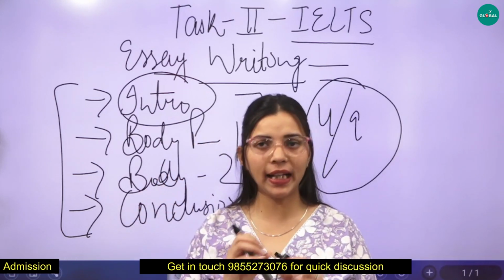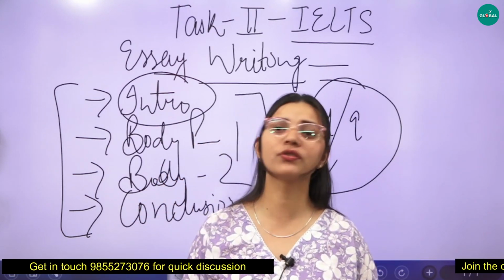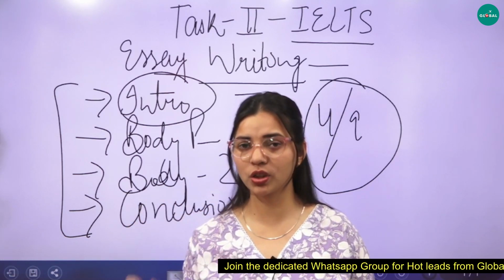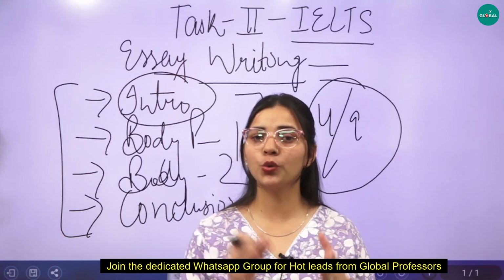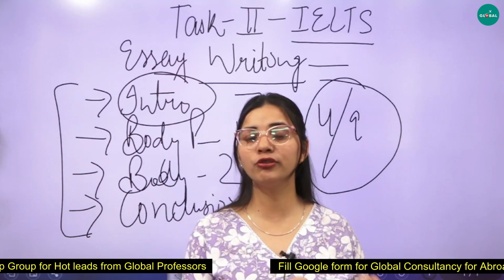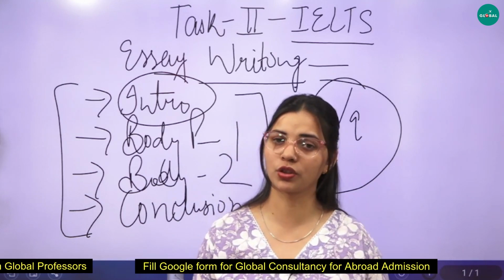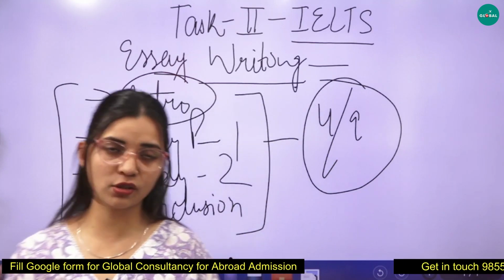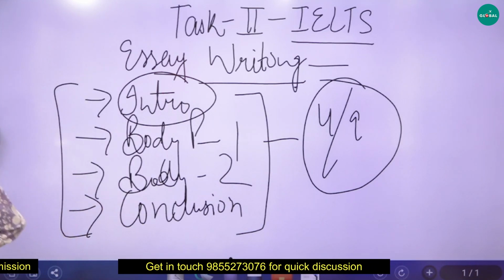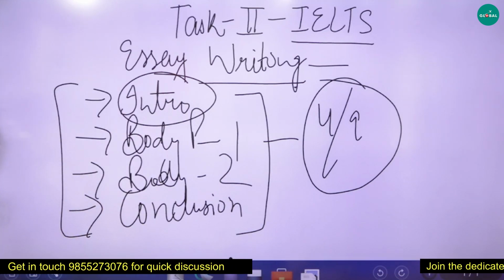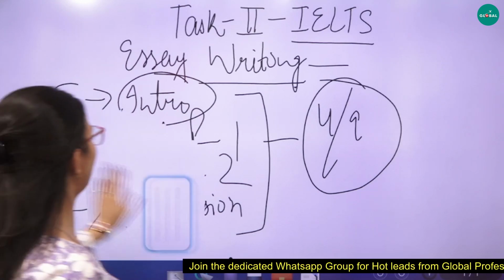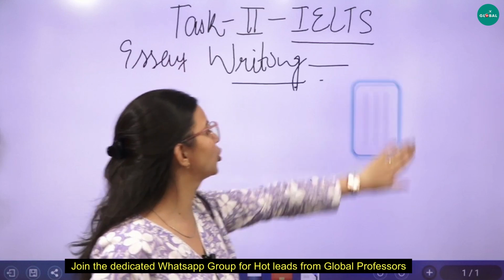If you are missing any of the paragraphs, it's not going to help you, because if you follow this structure, irrespective of content and everything, you directly get 3.5 to 4 bands. This is just to follow the pattern, just to follow the structure. The rest of the bands you will get for your structure, your content, your understanding of the question and everything. This is the ideal part. Now one by one we need to understand what we need to include.